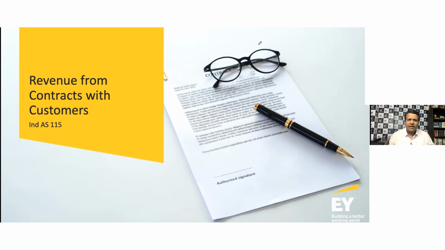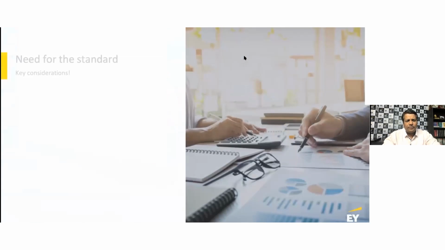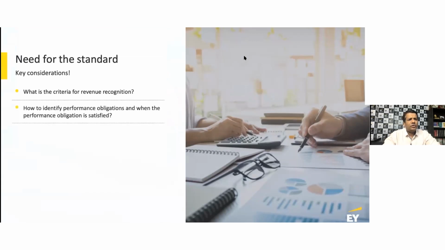It's a fairly comprehensive standard, and what we will aim to do is help you understand all the different elements of the standard, what the importance of this is from a financial reporting perspective, and how you need to get through Ind AS 115. So we talked about the need of the standard. It specifies the criteria for revenue recognition. It also helps you identify your performance obligations. The first question, whenever you want to think about revenue recognition, is that there's a customer, right? First of all, you need to have a customer for you to record revenue.